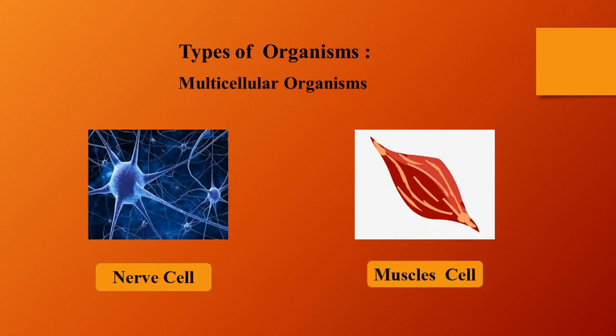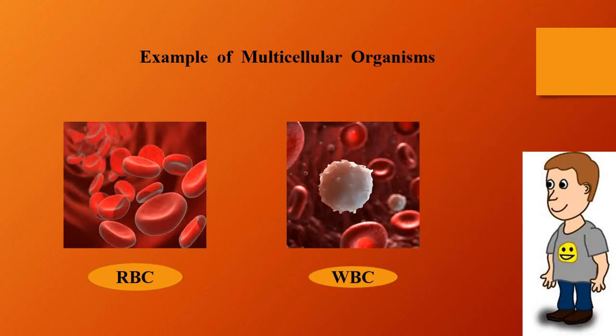However, multicellular organisms like we humans have a compendium of cells, and each of the cells is specialized to perform certain actions. For example, nerve cells do the function of conduction, and a muscle cell helps in the contraction of muscles. You also have RBC, WBC, all of those are different cells and all cells are different in shape and size.